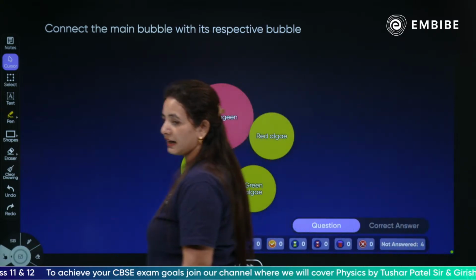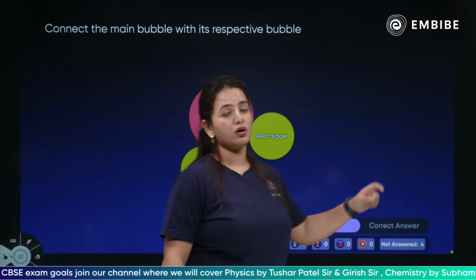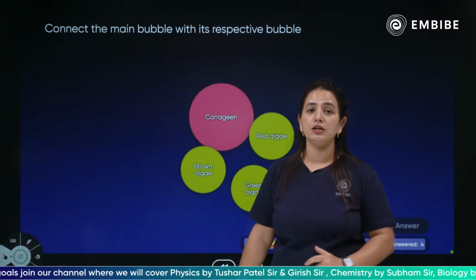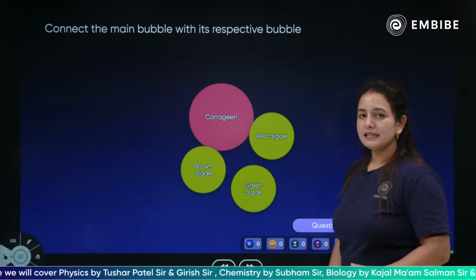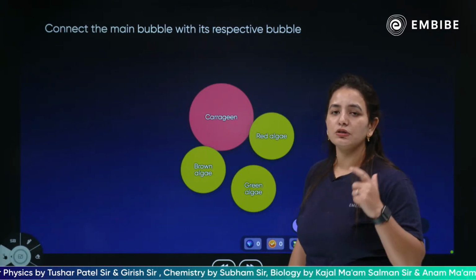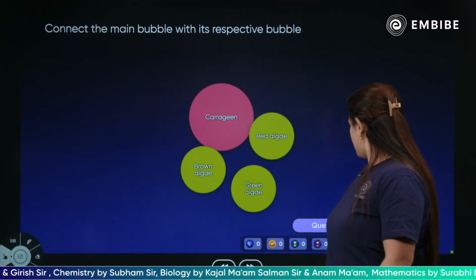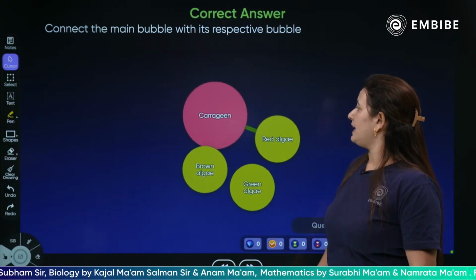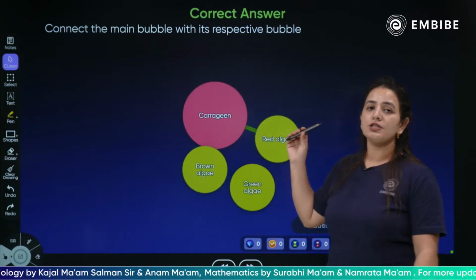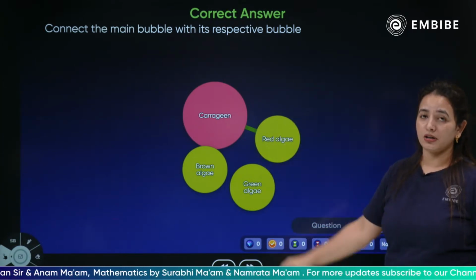Who is producing the Carrageenan? Tomorrow we are going to have this practice session. Children, please do join us for the practice session. Attempt the questions and know how much you have learnt or not. The practice session is for you only, so that you will be able to grasp everything we have taught today. So what would be the correct answer, children? Please quickly answer. The red algae will produce the Carrageenan, which has an extreme economic importance.